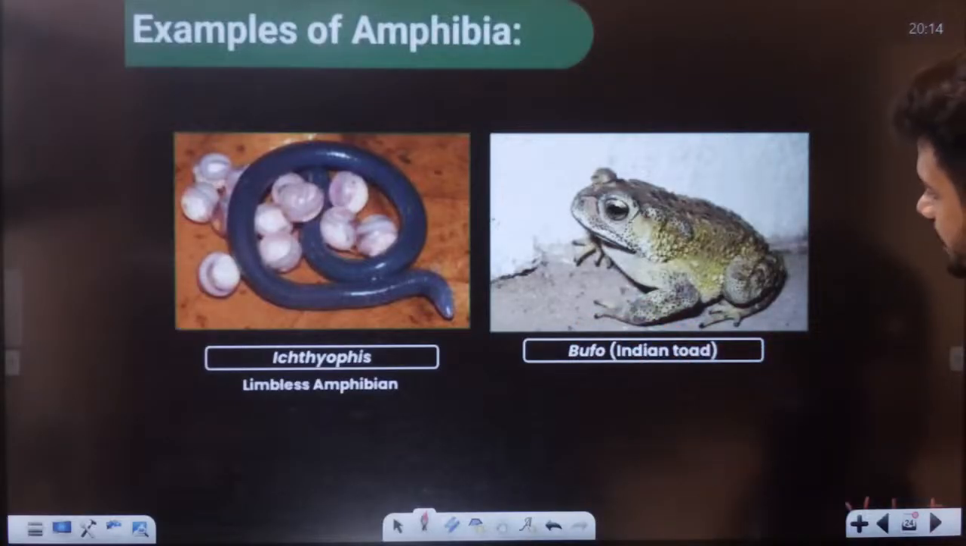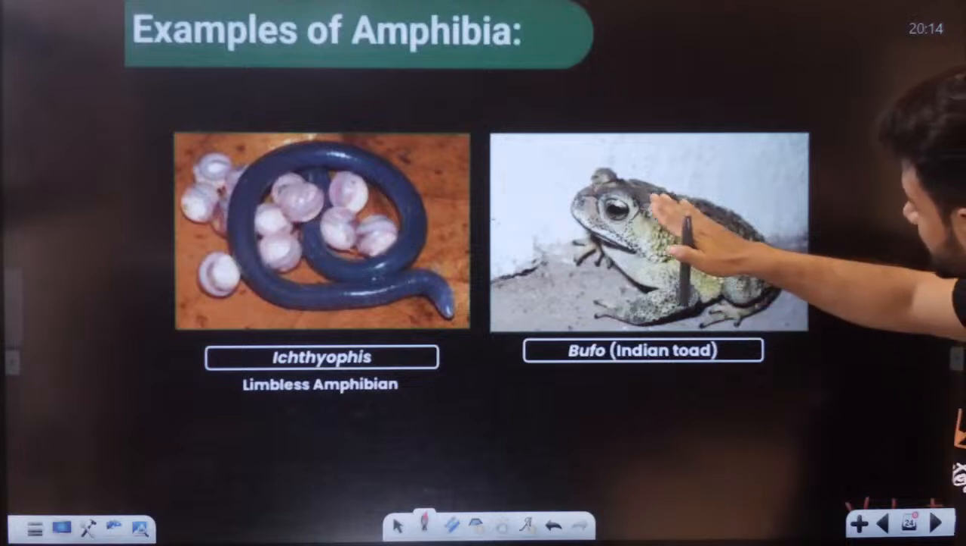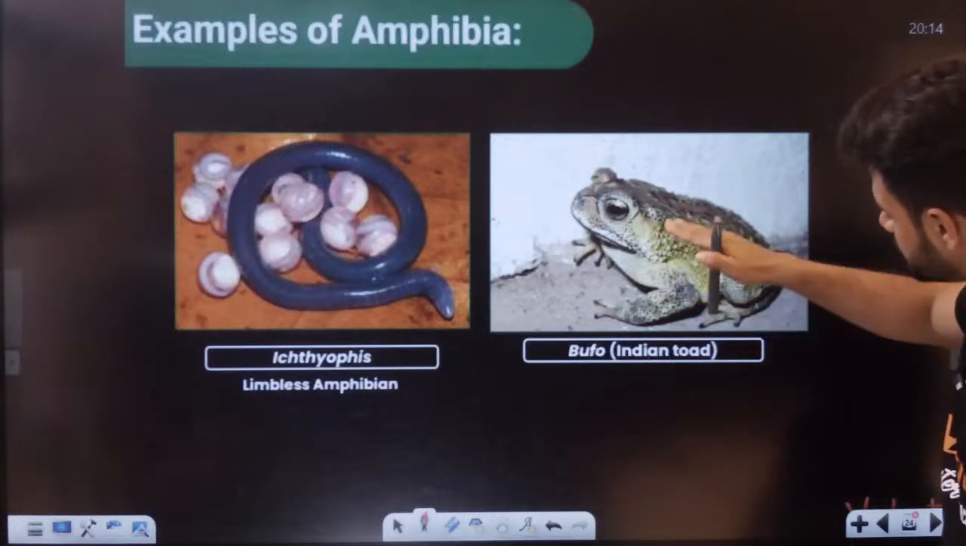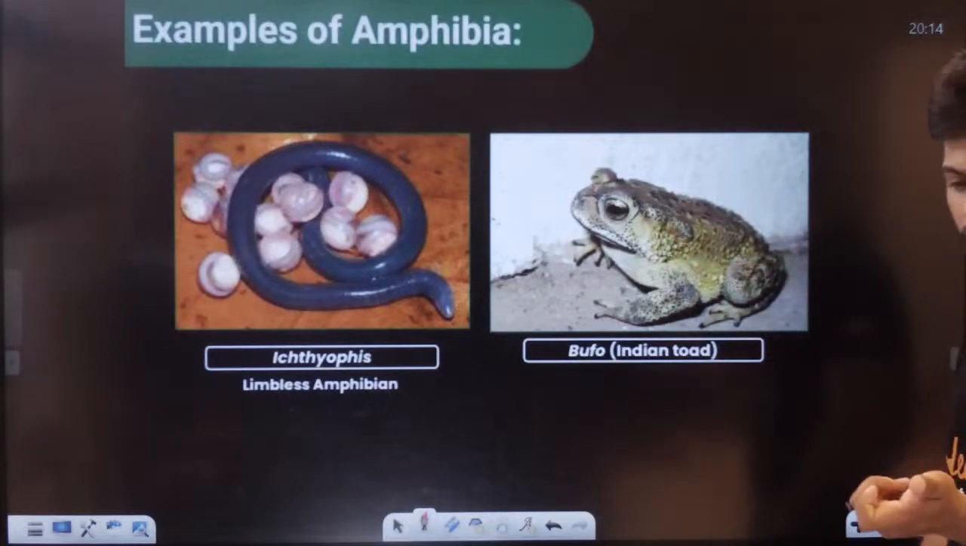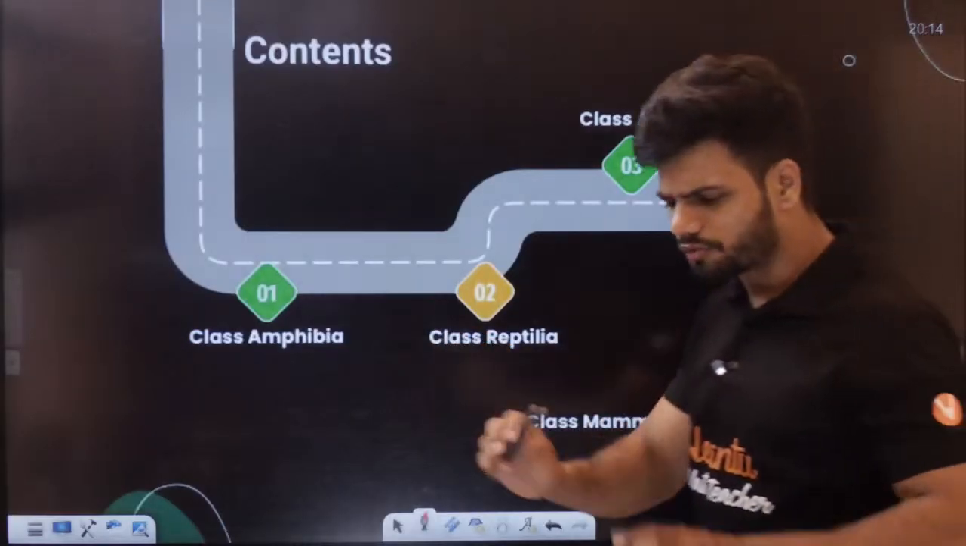Limbless amphibian also is there. See, this is your toad. Very large one, toad. Can you see it has almost a dry skin also. But generally it's usually slimy itself. Okay. So students, don't worry.